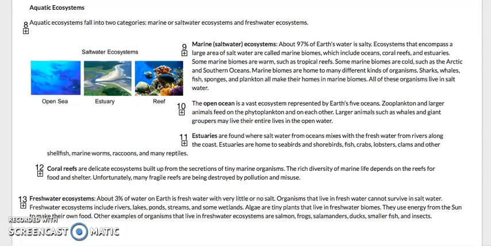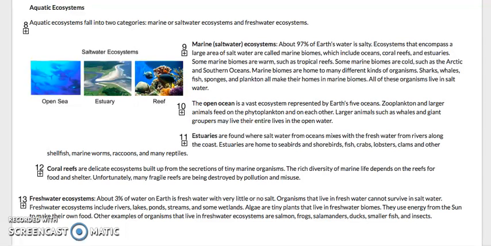Some marine biomes are cold, such as the Arctic and the Southern Oceans. Marine biomes are home to many different kinds of organisms. Sharks, whales, fish, sponges, and plankton all make their home in marine biomes. All of these organisms live in salt water.